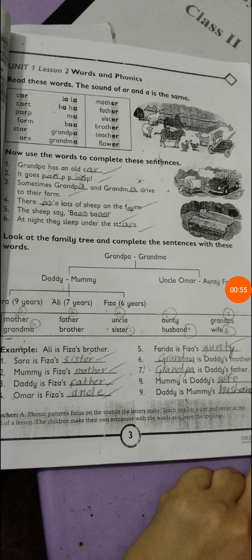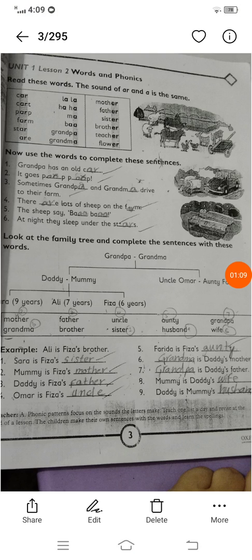There are some different words which have the letters A, R, and they produce the same sound, like car, cart, part, farm, star. Next is the letter A, and it also produces the same sound: la la, ha ha, ma, ba, grandpa, grandma. Another is the two letters E, R. They also produce the same sound: mother, father, sister, brother, teacher, flower.